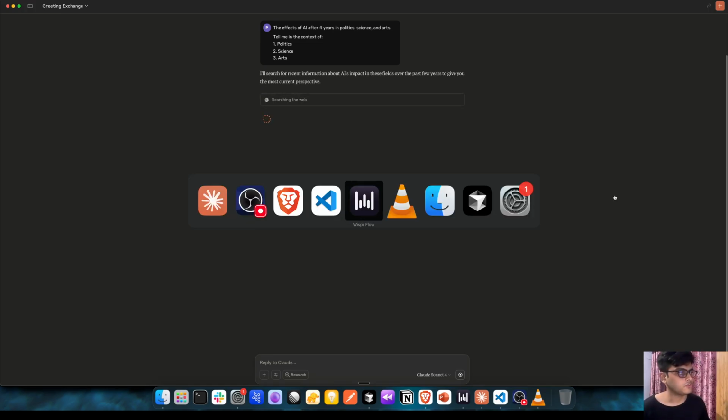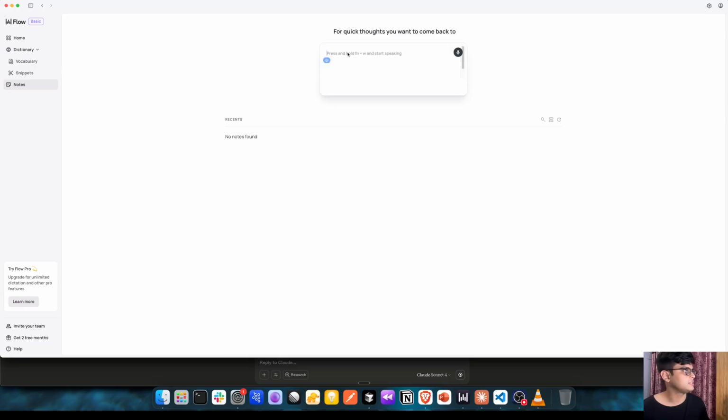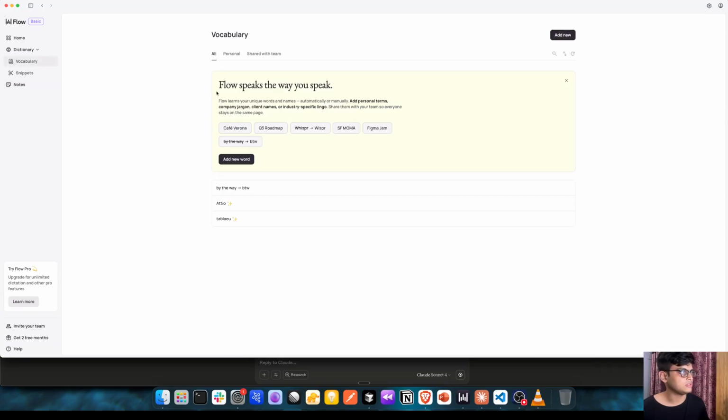Now coming back to Wispr Flow, you see that it also keeps a history. You can copy it, or you can try retrying, or you can also add to the AI edit, and you can also download the audio. Now coming back to notes, you can have a few notes in here. And yeah, now this is a very cool feature.